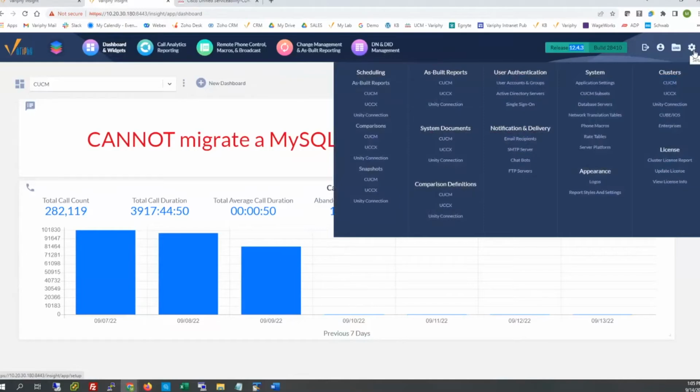So all the cluster definitions, all of your application settings, all your user auths, your SSOs, your AD servers, your email recipients, your chat bots, logos, everything comes over in this configuration database that we're going to pull over in a second or two.